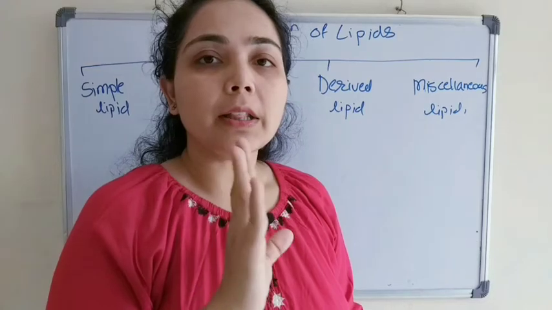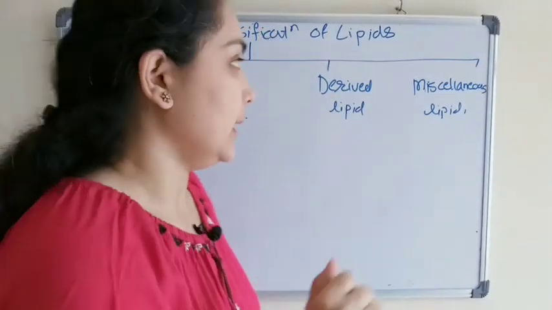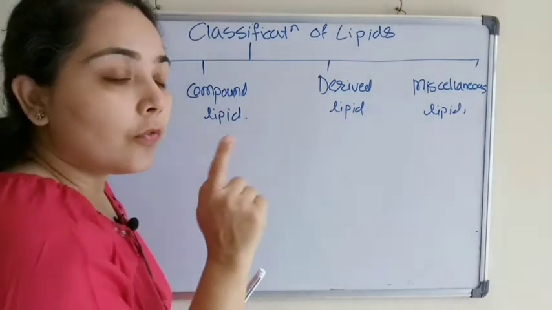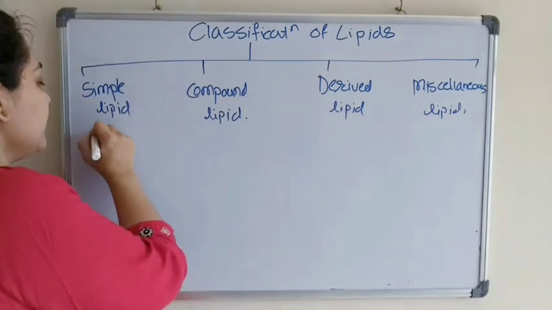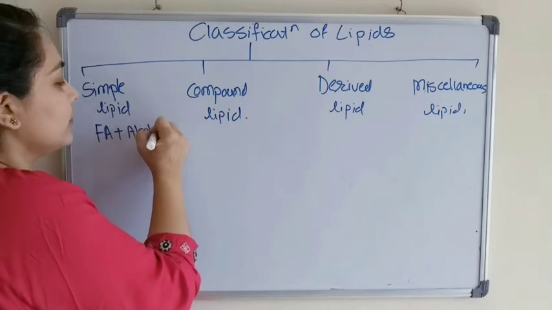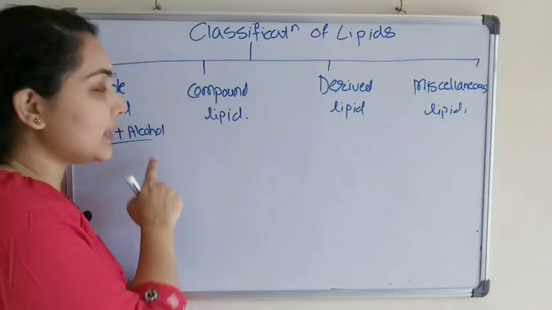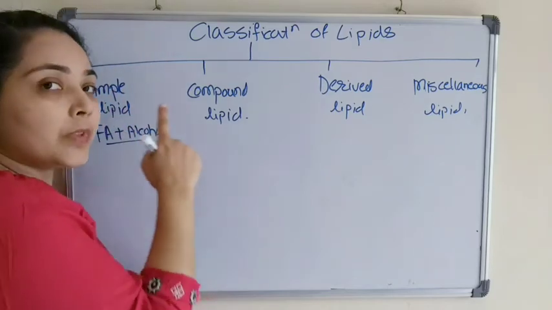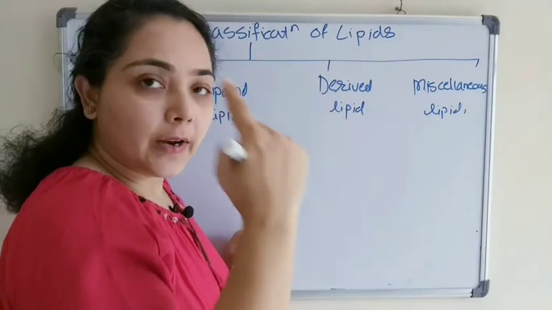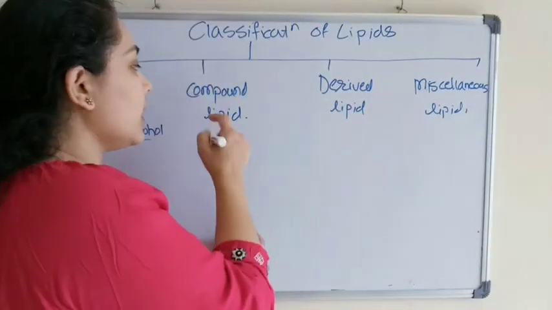Lipids are generally the esters of fatty acid with polyhydric alcohol. So that is the structure of a simple lipid. What is there in a simple lipid? Fatty acid and alcohol. If only fatty acid and alcohols are present, then it is a simple lipid. If apart from fatty acid and alcohol, some additional group is present, then it is known as a compound lipid.